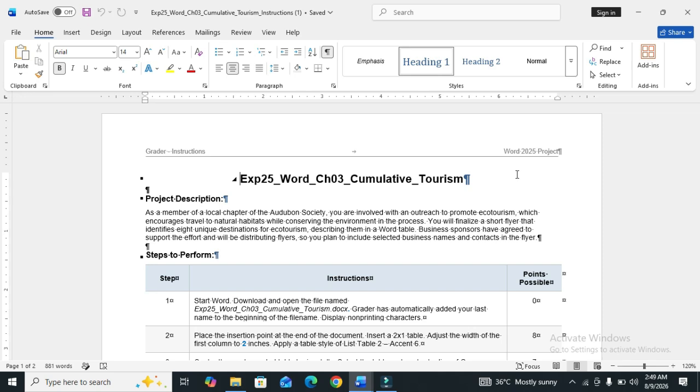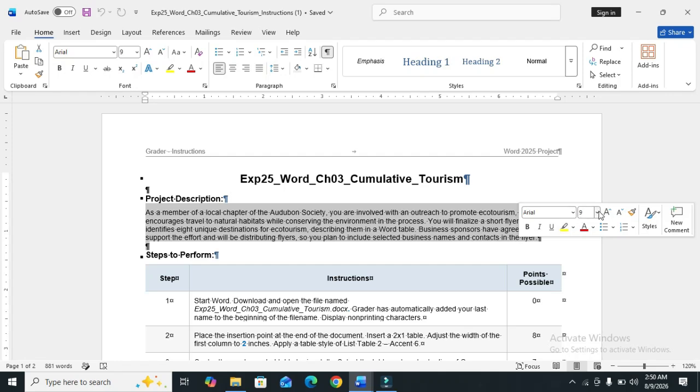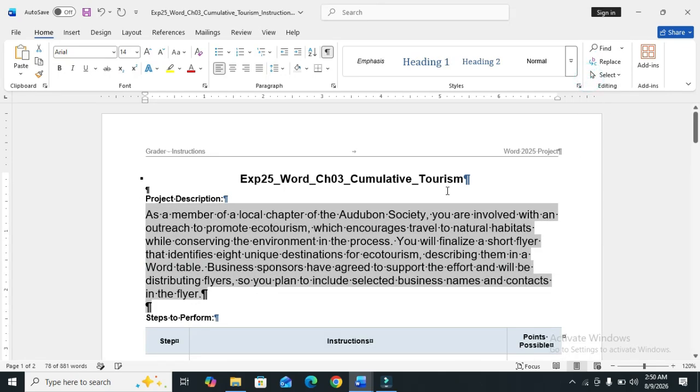So first of all, we start an assignment. There is a project description. First of all, we read the project description. We increase the text size and also read it.